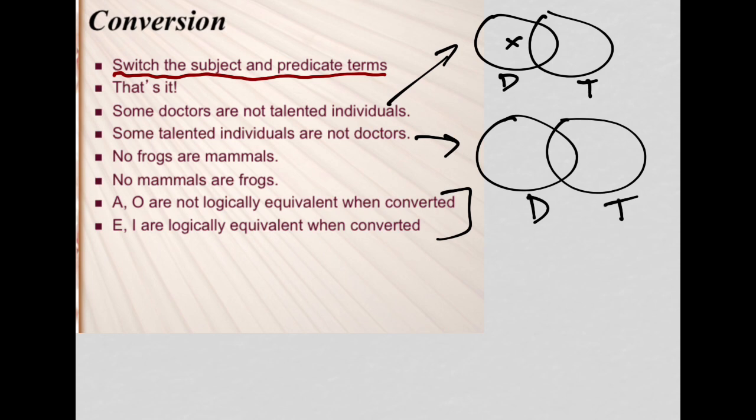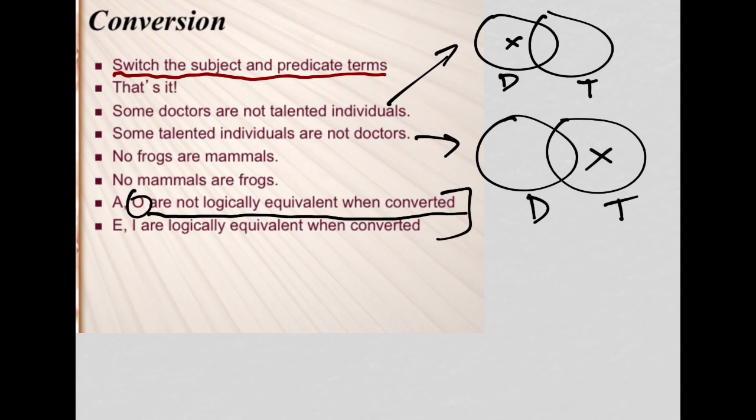So we have "some" in the second statement, so we have an X. That X is a talented individual, but it's not a doctor, so it's got to go there, right? It's in the talented individual circle, but it's outside the doctor's circle. So what we can see right here is that these pictures don't match. And the initial statement is an O statement. And as we see in this line, A and O statements are not logically equivalent when converted. We can just see that for ourselves in these Venn diagrams.